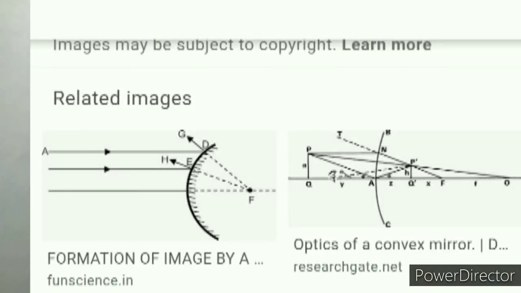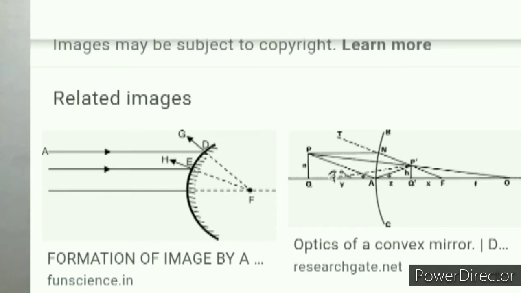So next one, virtual image. What is the virtual image? Virtual images are those which can be seen only in a mirror but cannot be obtained on a screen. They are called virtual images. These images are just the opposite, means this type of image you can see in this mirror.